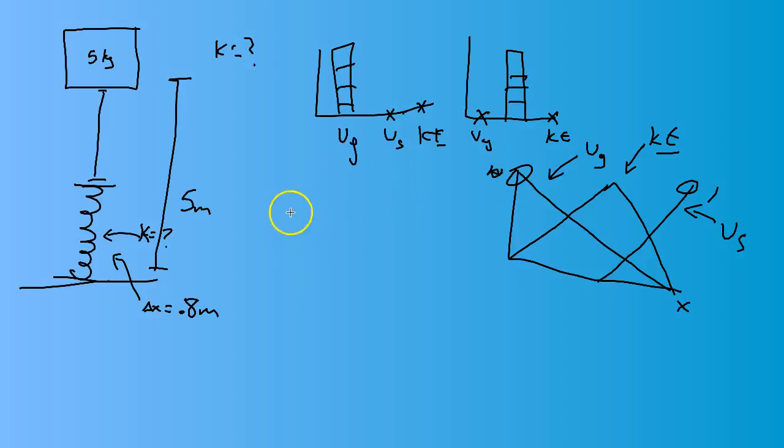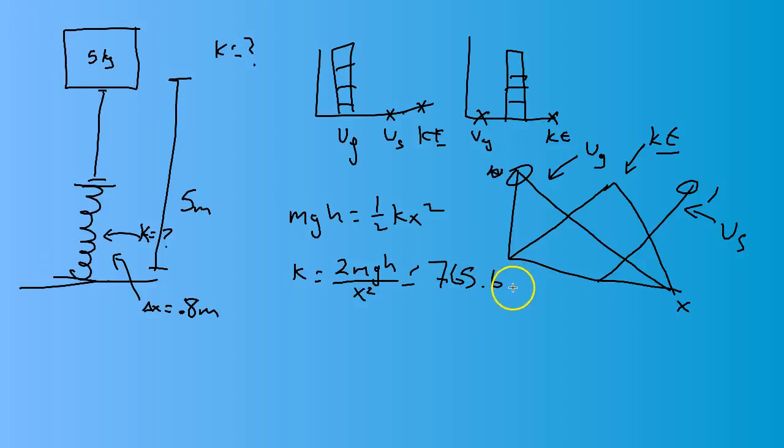So I can write an equation. I can say mgh equals 1/2 kx squared. Okay, and I can solve this. I can say that k is equal to 2mgh over x squared, which is equal to, so we get that the K value for the spring is 766 newtons per meter. Okay, that would be the strength of the spring.